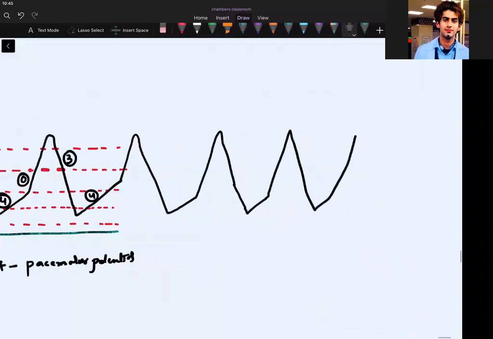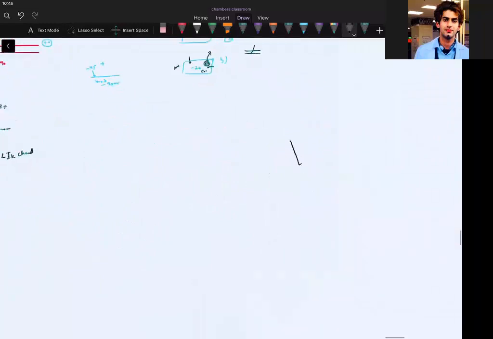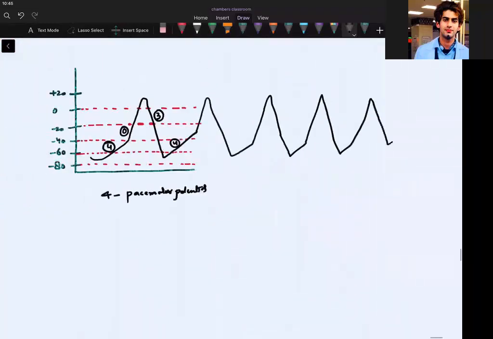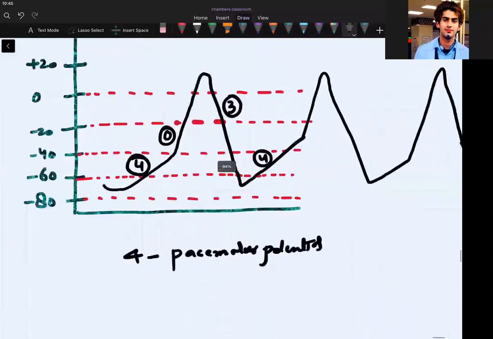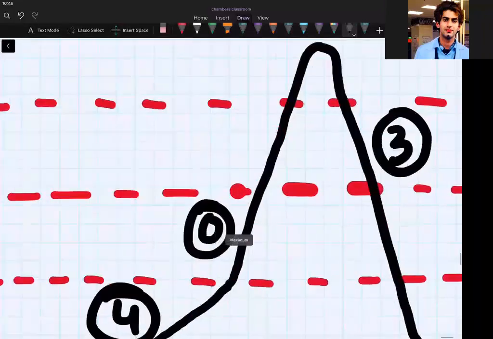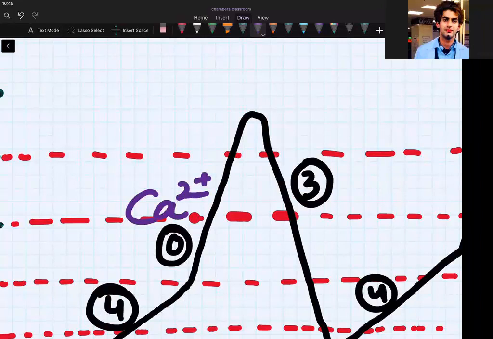Are we able to understand how the SA node is working? That's why it's tick, tick, tick, waiting again and again. It's reaching the same baseline potential. I will be telling you later on. Don't worry. So what should I write in place of 0? Which ion should I write in place of 0? Which ion? Beautiful answer. It's calcium, because it's depolarization and nodal depolarization is calcium induced.